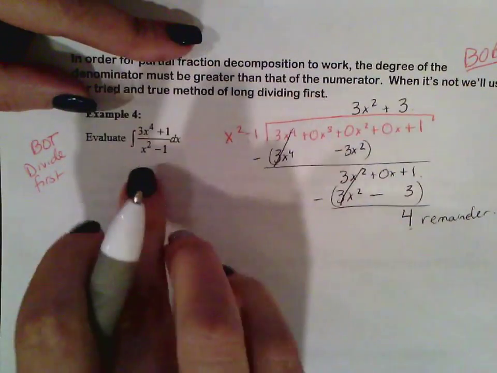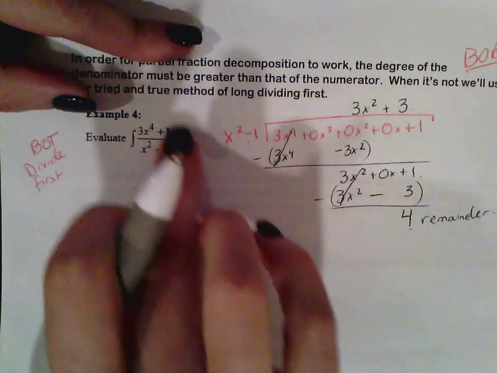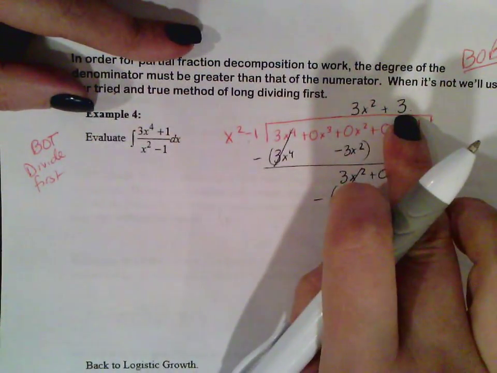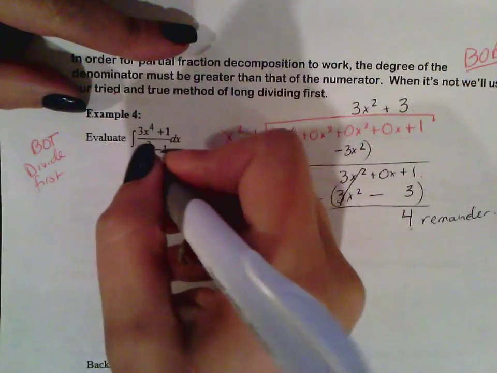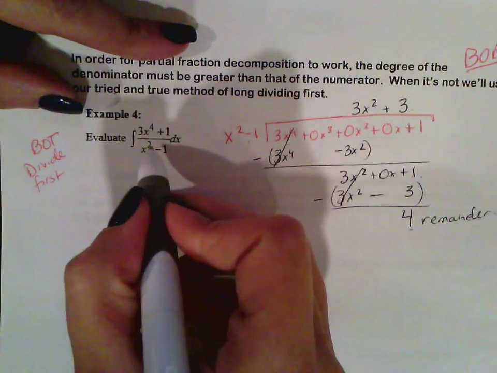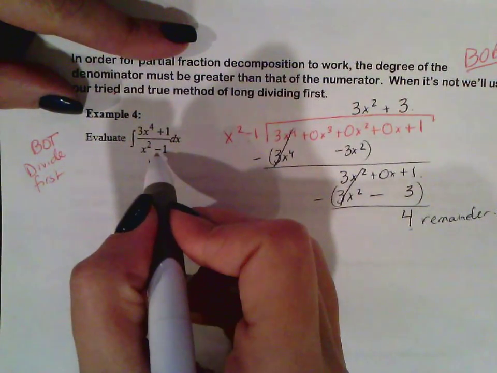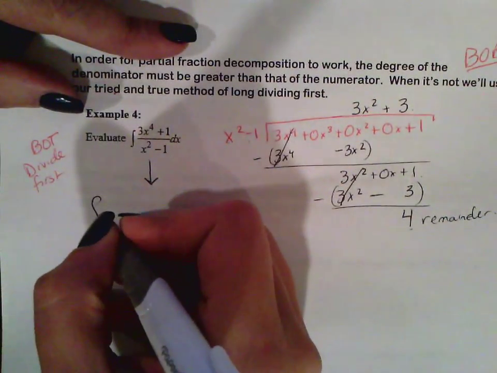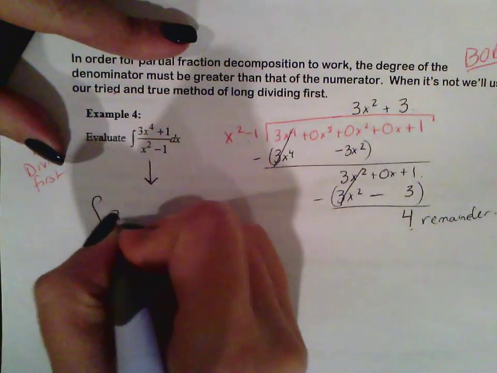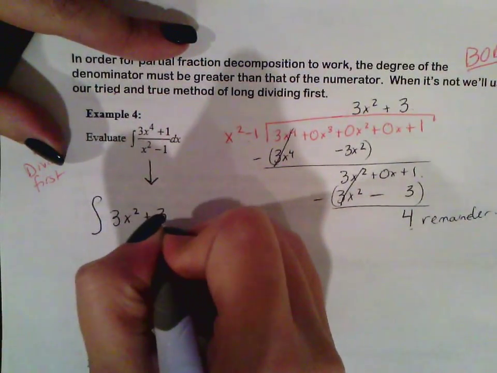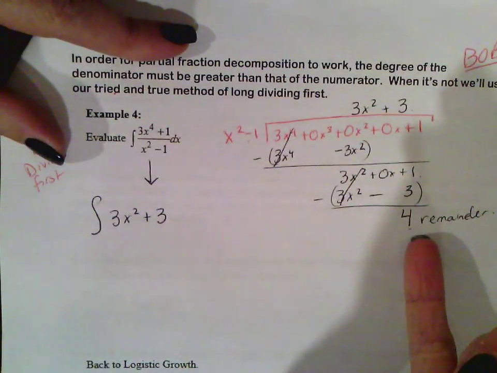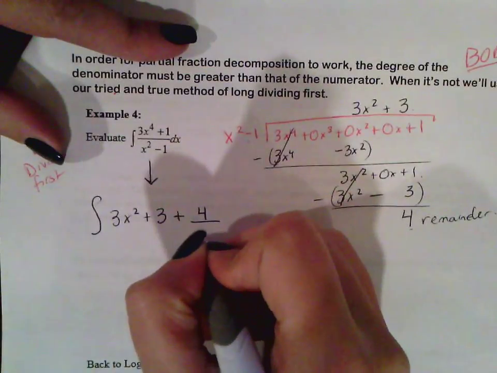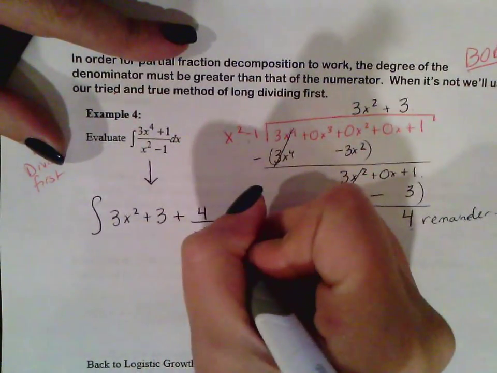So basically, what we can do now is we can rewrite this problem using our quotient. Okay, so our new integral that we have to take is going to be the integral of 3x squared plus 3, but you can't forget about the remainder, plus 4 over x squared minus 1.